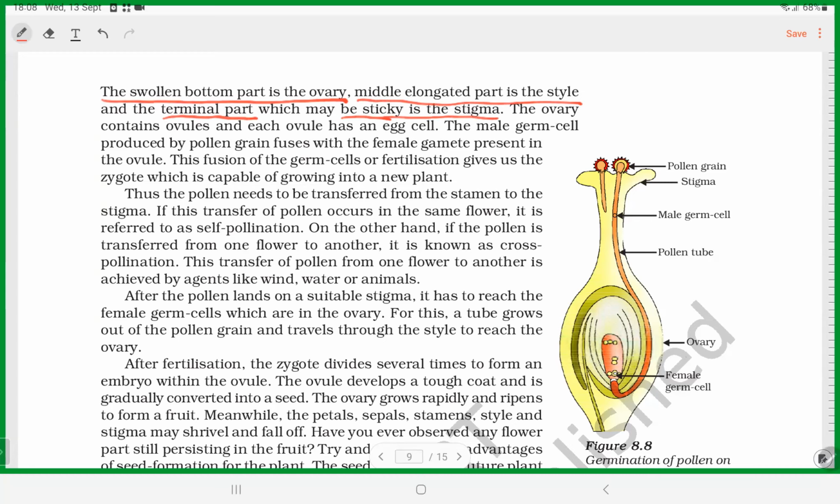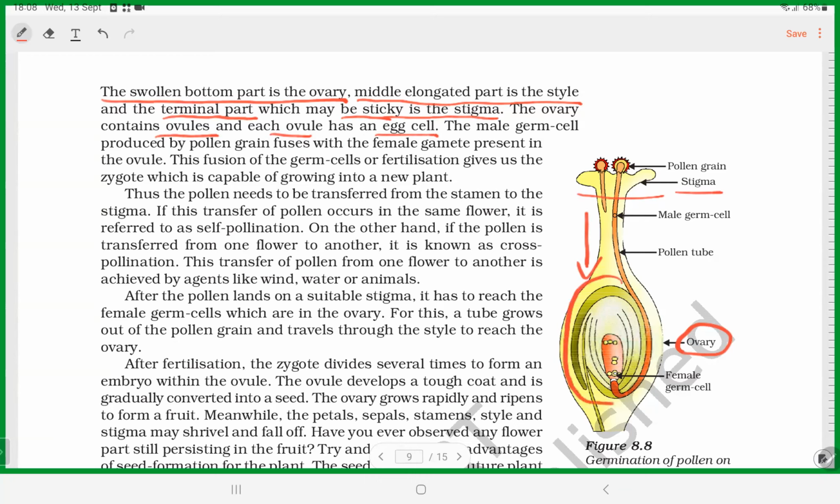See, this is the ovary. You can see the ovary, and this is the stigma, and this is the style. Okay, stigma, style, ovary, and the ovary contains ovules. Each ovule has an egg sac. See, this is the ovule.